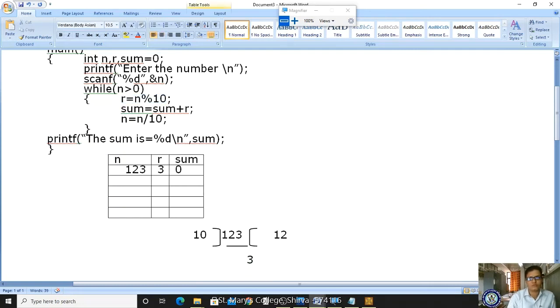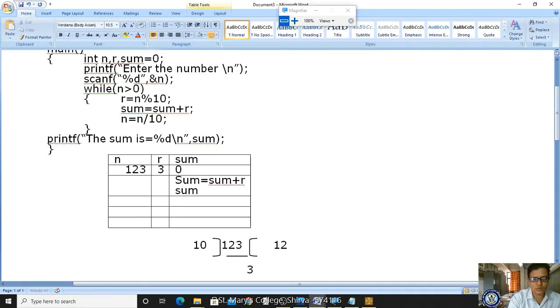Afterwards what I am doing: sum is equal to sum plus r. Already what is the sum value? 0. For that 0 I am adding that remainder value. So sum is equal to 0 plus 3, that is equal to 3. Got it?